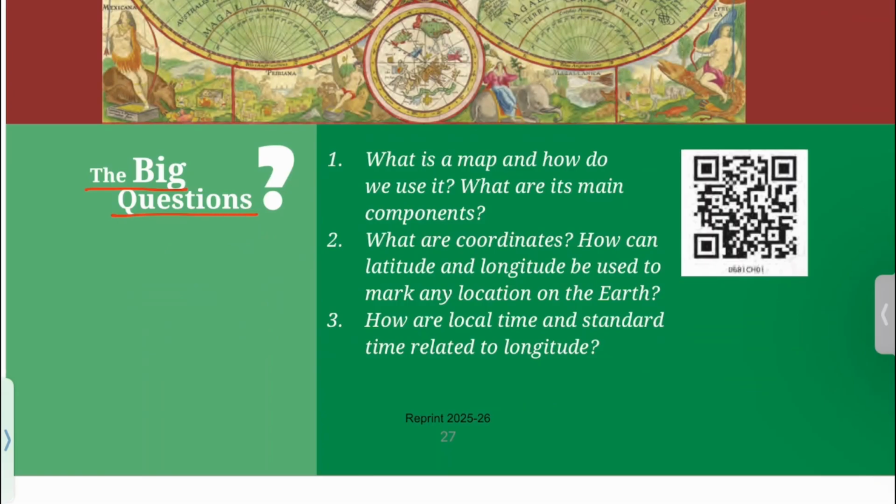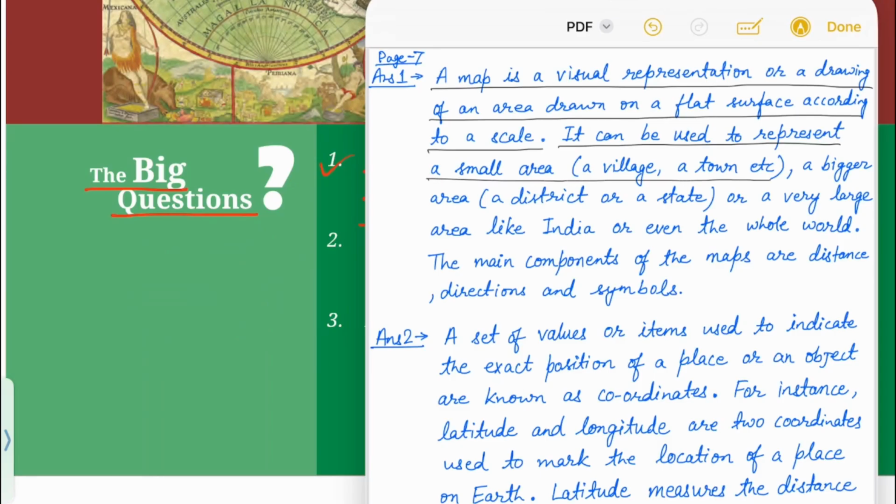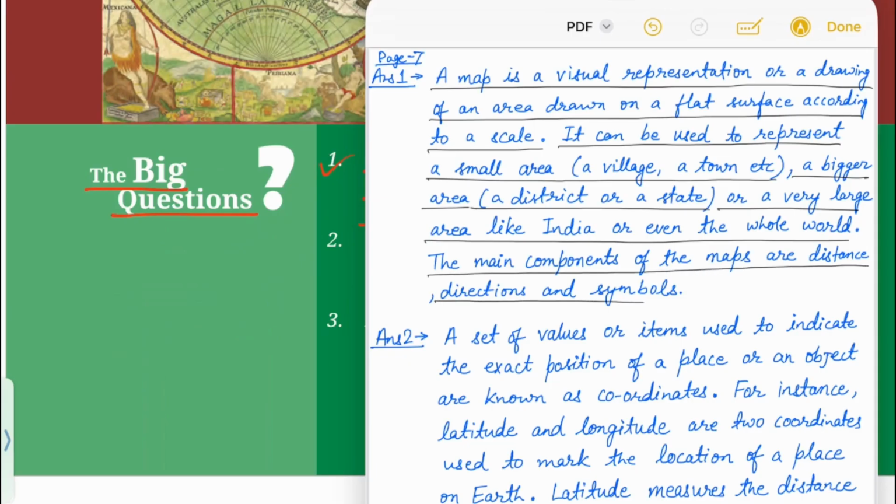The big questions. 1. What is a map and how do we use it? What are its main components? In answer, you can write, a map is a visual representation or a drawing of an area drawn on a flat surface according to a scale. It can be used to represent a small area, a village, a town, etc., a bigger area, a district or a state, or a very large area like India or even the whole world. The main components of maps are distance, directions, and symbols.